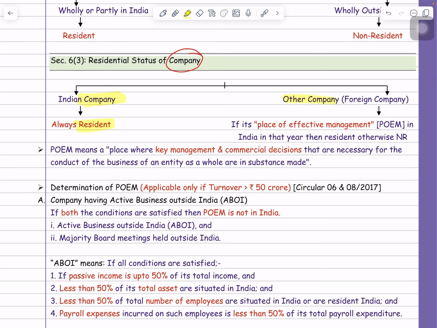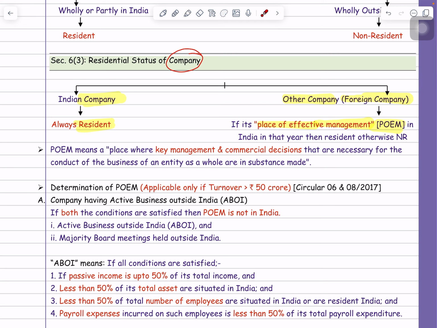But in case of the other company, or I can say a foreign company, sir, a foreign company will be treated as resident or non-resident in India. Guys, that will depend on the POEM. POEM is place of effective management and control. Now, what is the meaning of the POEM? POEM is the place from where the crucial decisions of business are made. That place is known as the POEM.